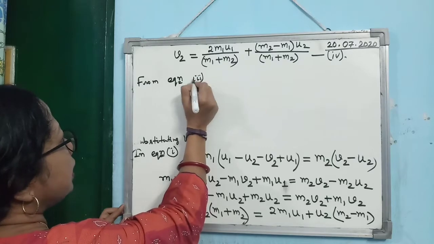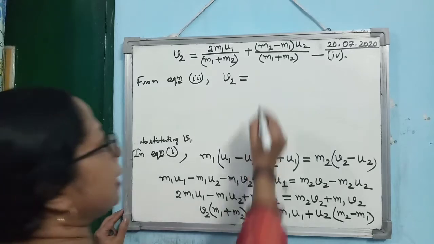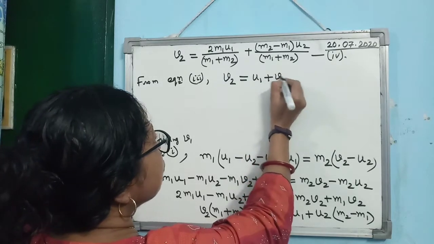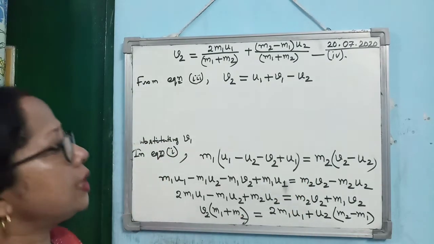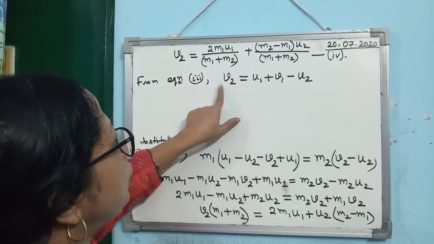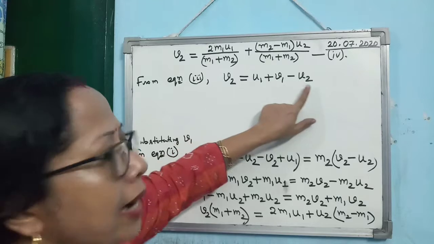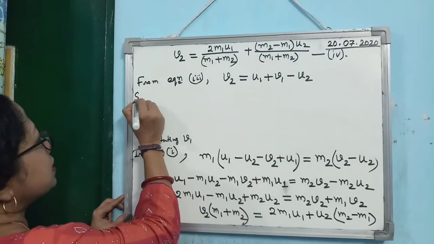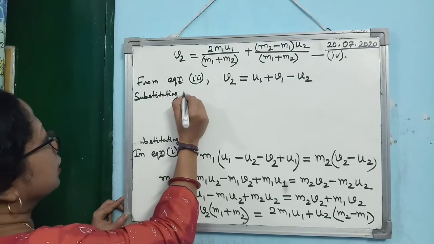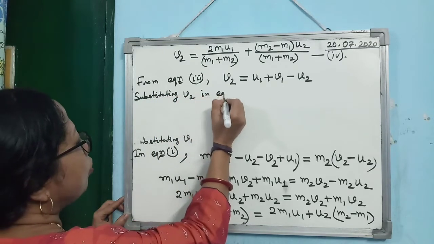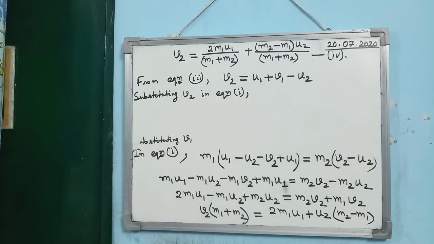Alright, again if you consider from equation 3, you can write V2 as U1 plus V1 minus U2. Alright, because what was the equation? U1 plus V1 equal to V2 plus U2. Alright, so what will be V2? U1 plus V1 minus U2. Now, substituting V2 in equation 1, what you will get? If you substitute V2 in equation 1.